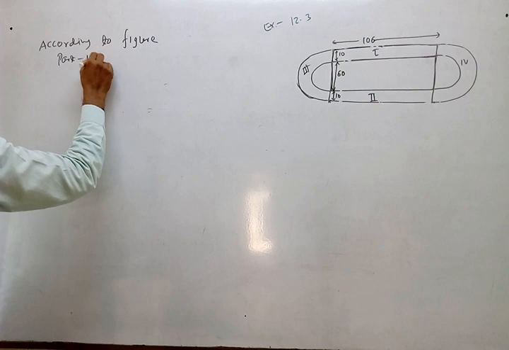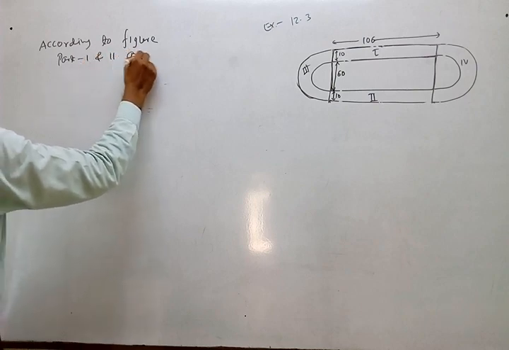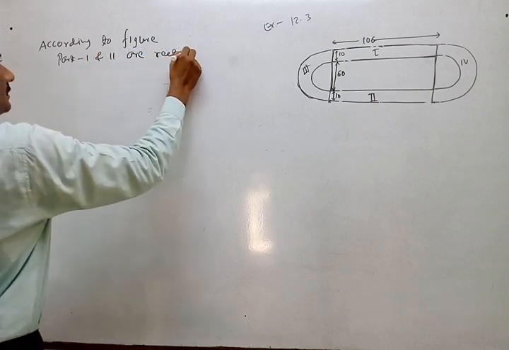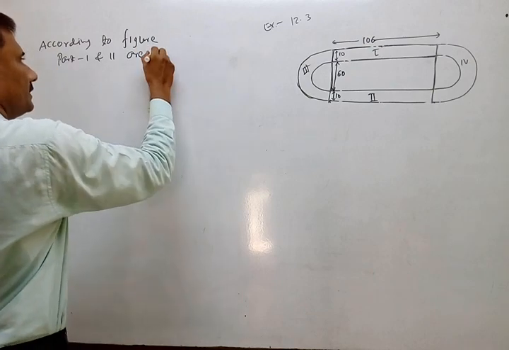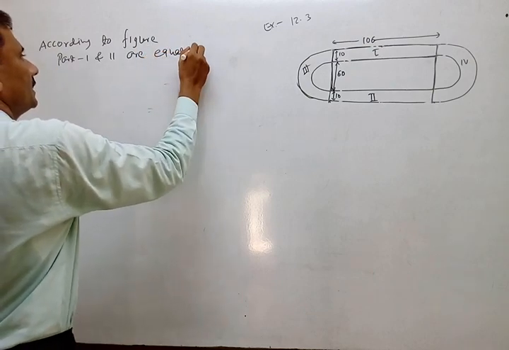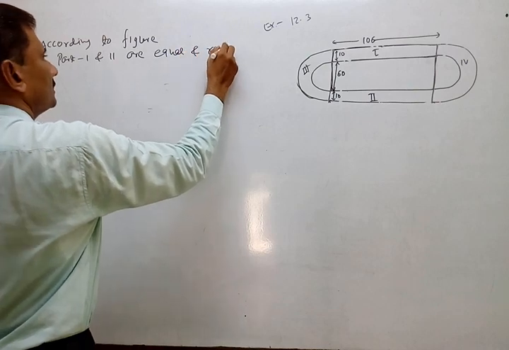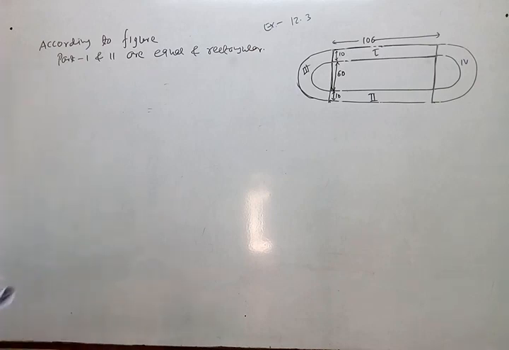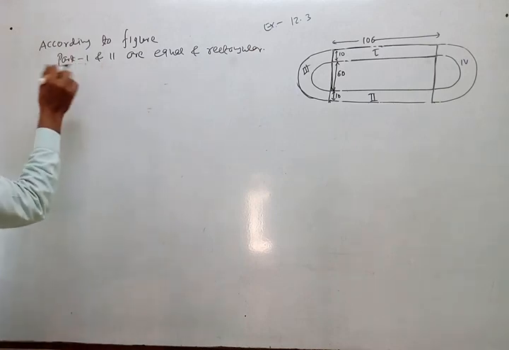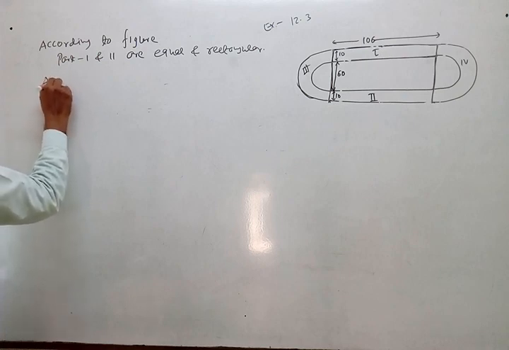Parts 1 and 2 are equal and rectangular. So we give the shape also, and that they are equal.